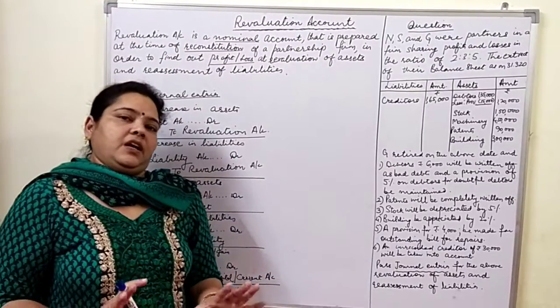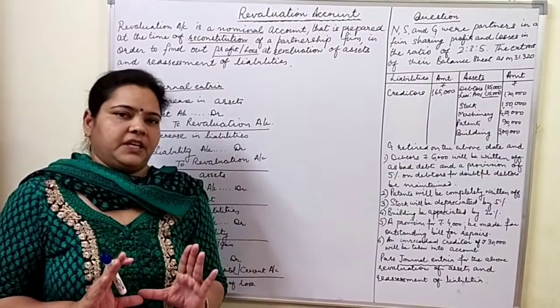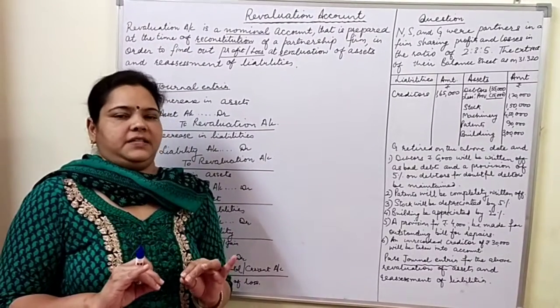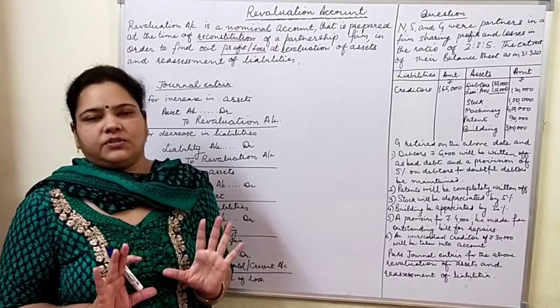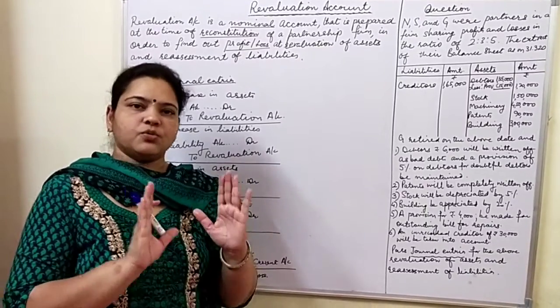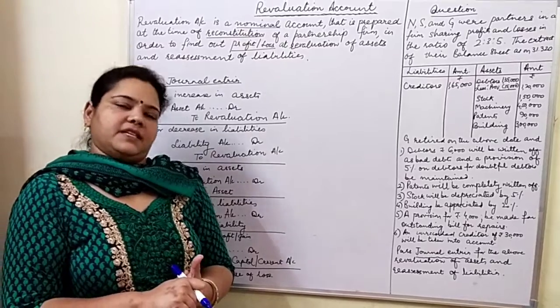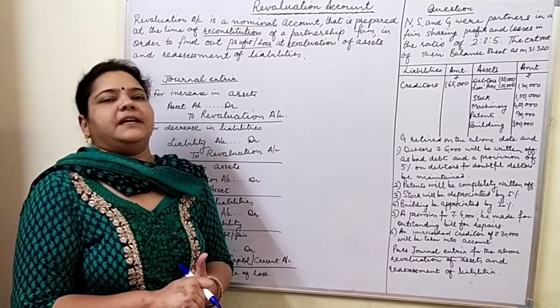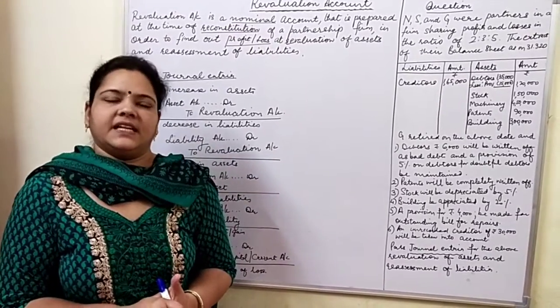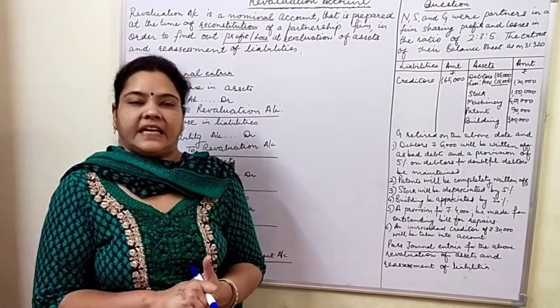Students, according to me, just with 4 entries, you can understand the concept of revaluation account. There are 2 sides of account, as you already know. But since it is a nominal account, the debit side represents losses and the credit side represents gains.